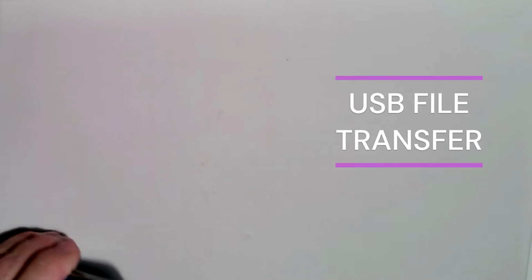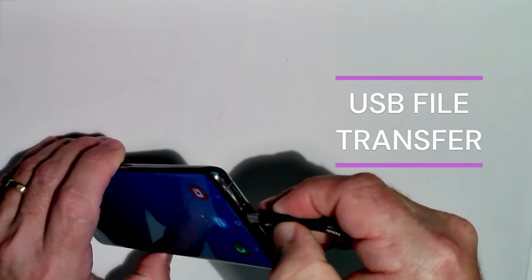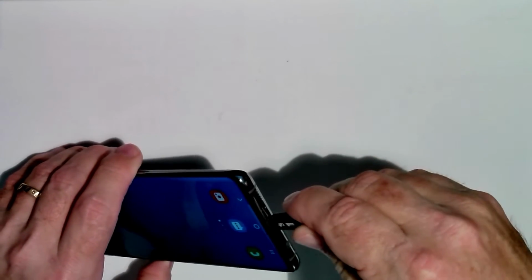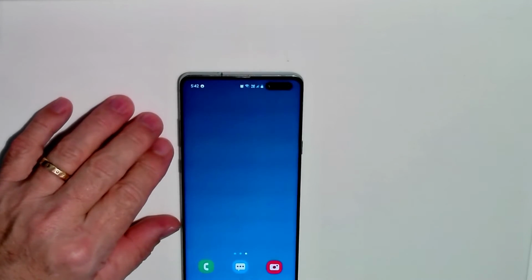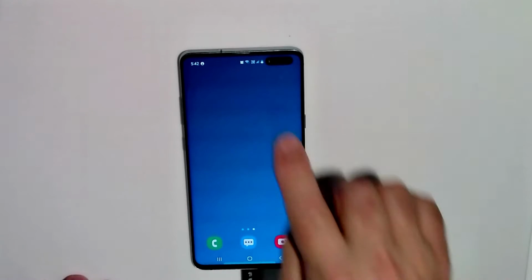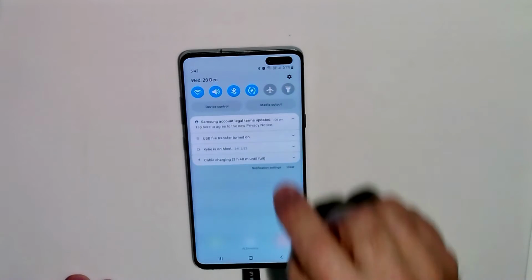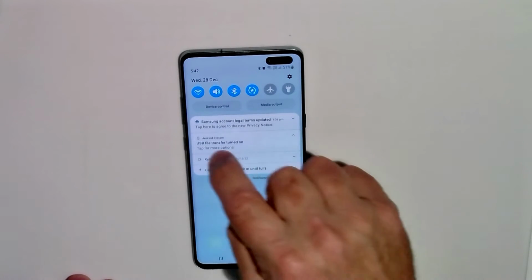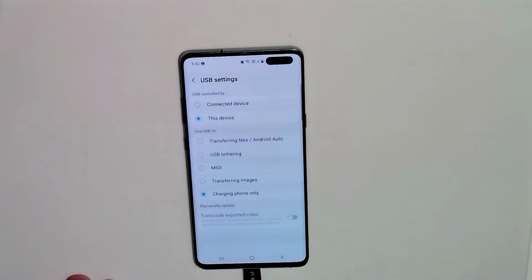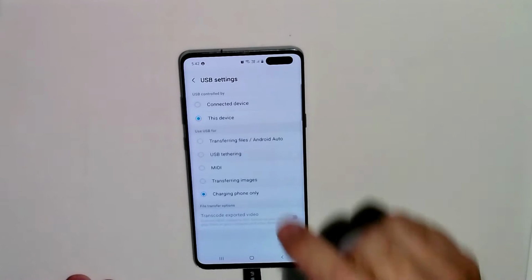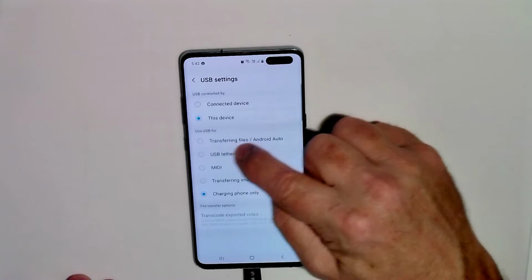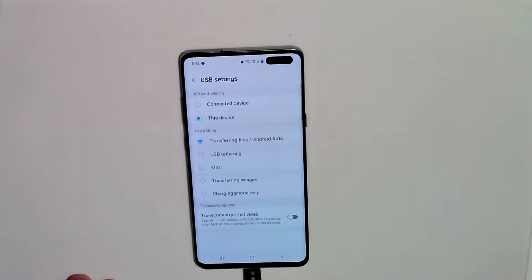Insert the PC USB cable into the phone. Swipe down to reveal the USB connection mode. Ensure that the USB used for this section has transferring files enabled.